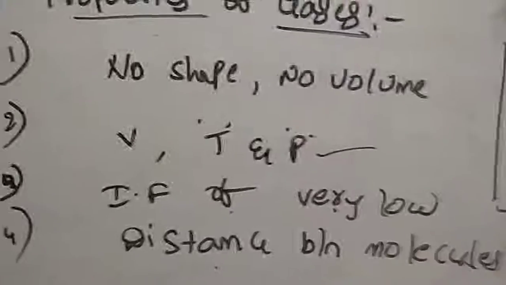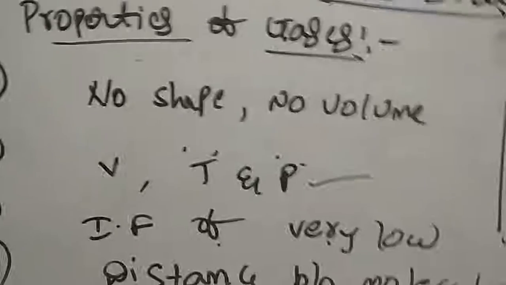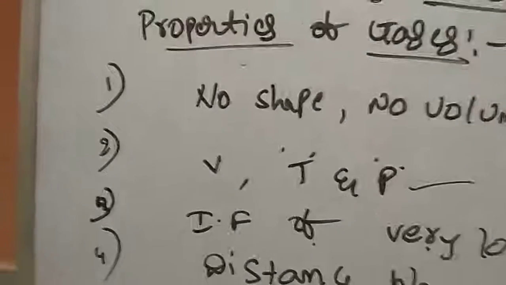And one more very important point: gases can undergo expansion and compression. Gases undergo compression, that's why we fit gases into cylinders under high pressure, so they are compressible. Because of this property, we fill gases into any vessel or closed container. So a very important property of gas is that it can be fit into any container, and the volume of the container gives the volume of the gas. The volume of the container will be equal to the volume of the gas molecules.